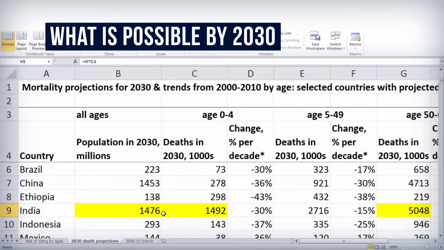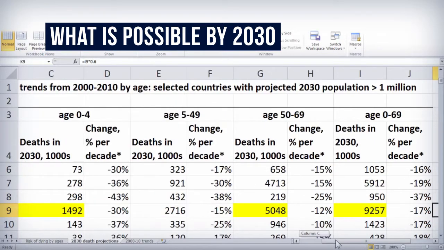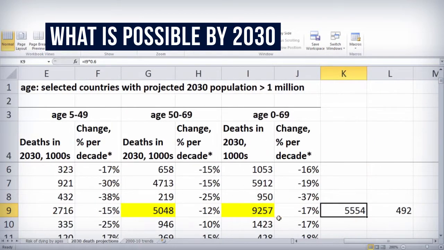So at the current death rates, and among 1.5 billion population expected in 2030, India will have about 9.2 million deaths before age 70.